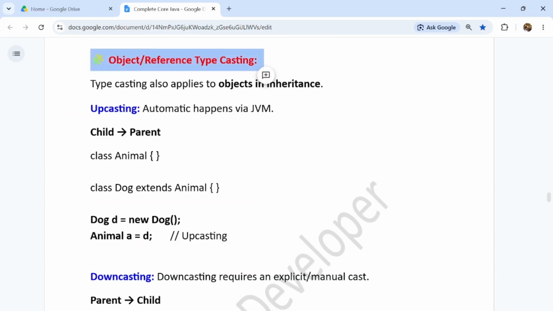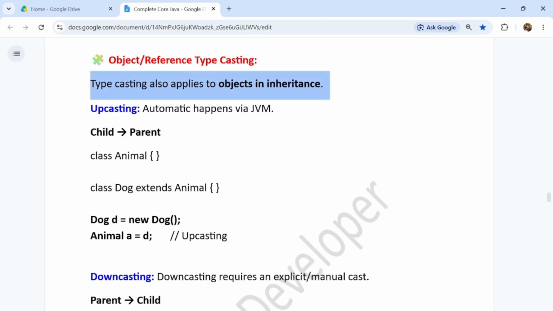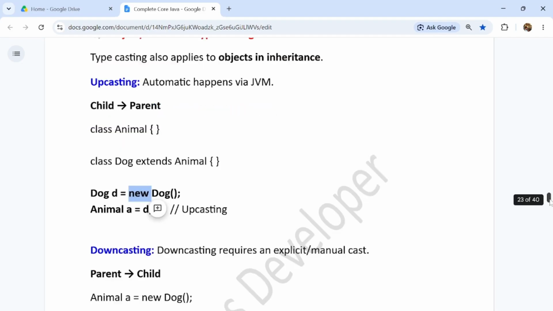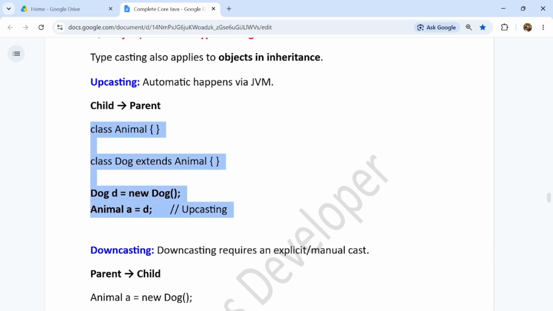Now object or reference typecasting, guys. Typecasting also applies to objects in inheritance. Upcasting happens automatically via the JVM, like casting from child to parent. This is the example, guys: if we have one Animal class and one subclass Dog, like this we do upcasting.